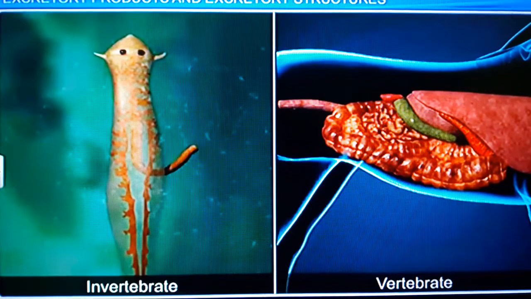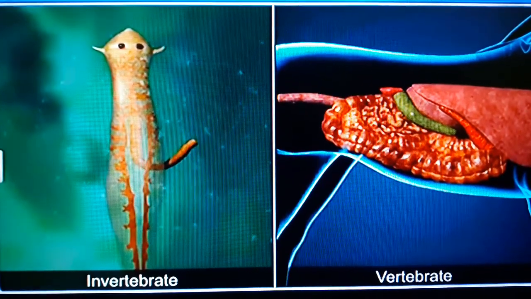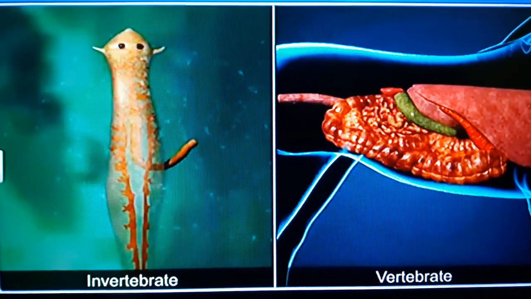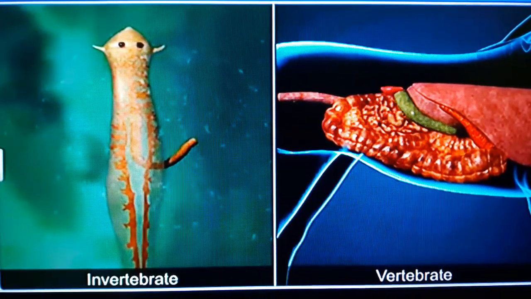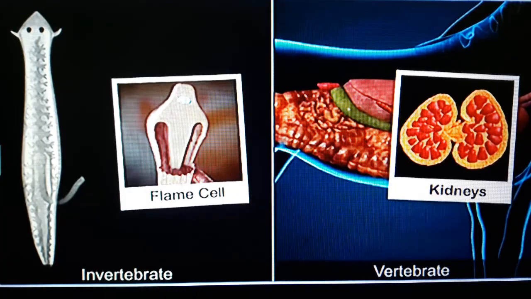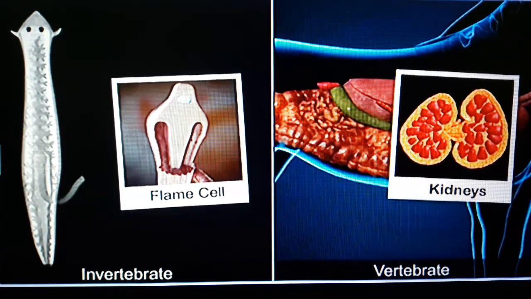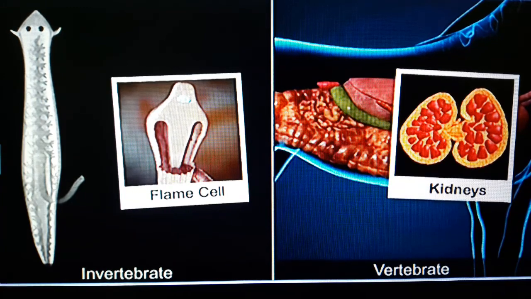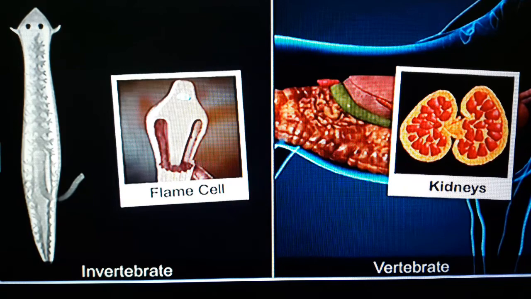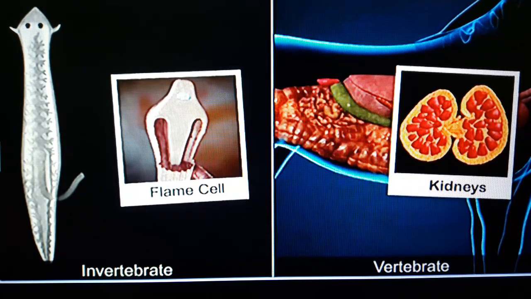Next, we are talking about where the specific organs of excretion originate. Protonephridia are a simple tubular system. In Platyhelminthes like tapeworm and planaria, the excretory system is in the form of two longitudinal canals called protonephridia.